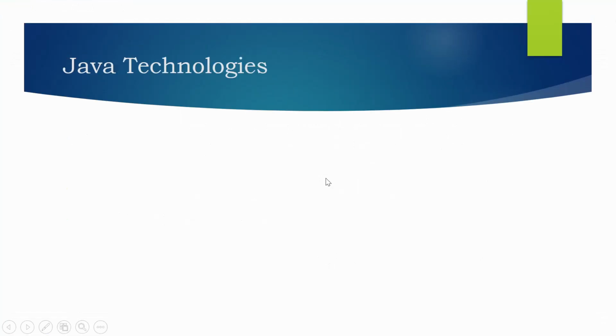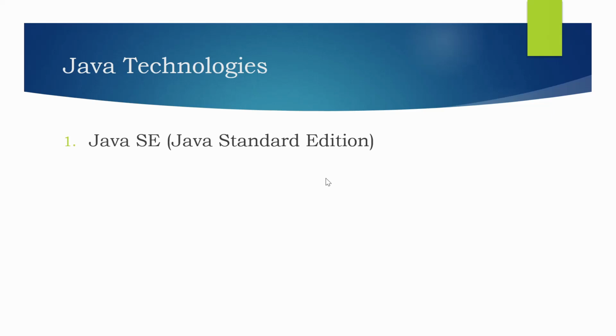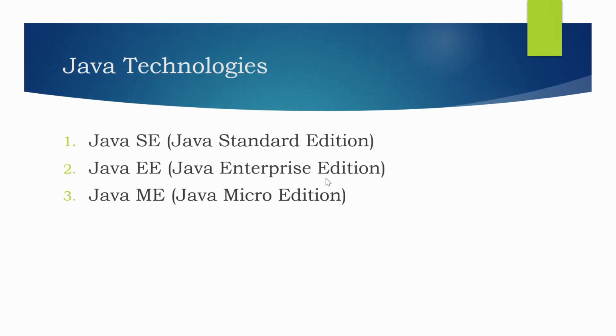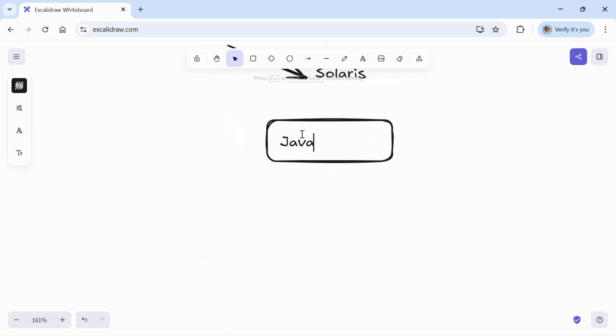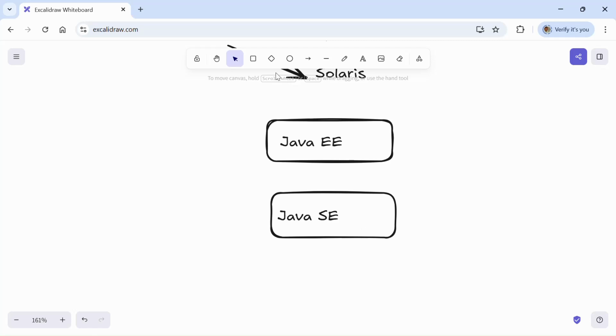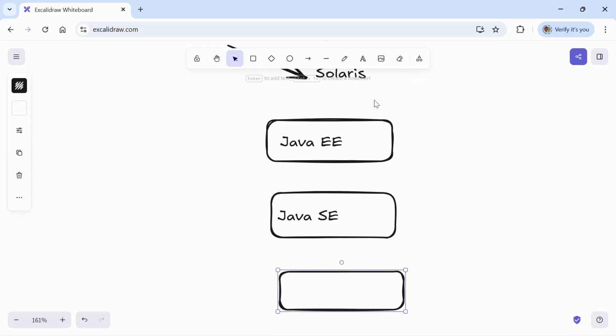Next, we will understand what technologies are available in Java: Java Standard Edition, Java Enterprise Edition, and Java Micro Edition. Using the Java Standard Edition module, we can develop standalone applications.